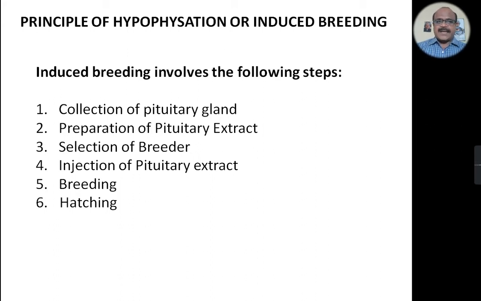There are 6 steps in the induced breeding technique: collection of pituitary gland, preparation of pituitary extract, selection of breeder, injection of pituitary extract, then breeding, and the last one is hatching. These are the steps involved in the induced breeding method. Now we will discuss them one by one.